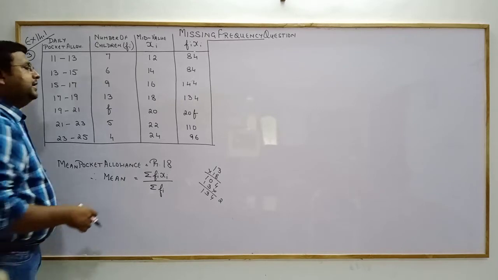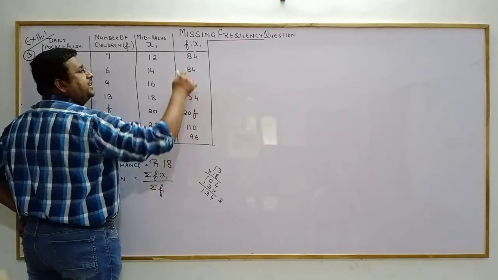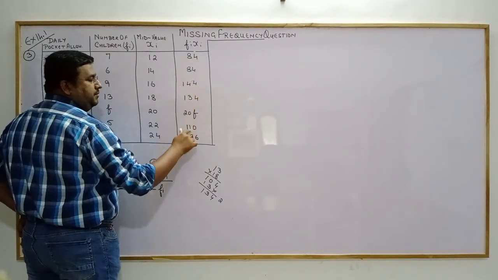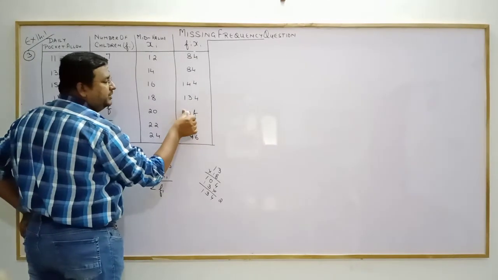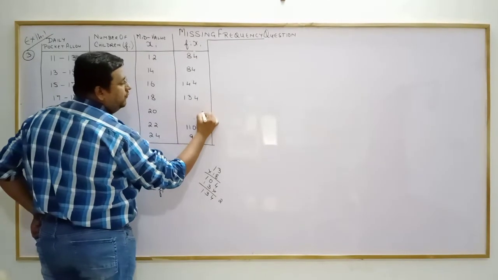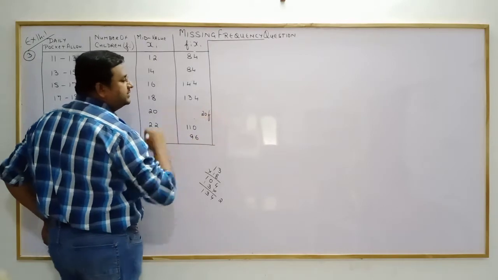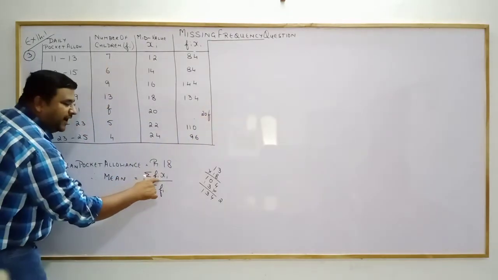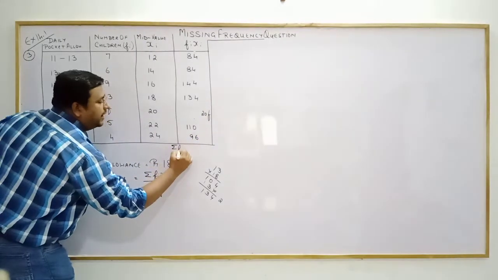I hope not. Now you can see this 20f, rest all are constants. But this is a variable, so I'm writing it a bit separately, not in the line of the others. Why? I need to find sigma fi into xi.